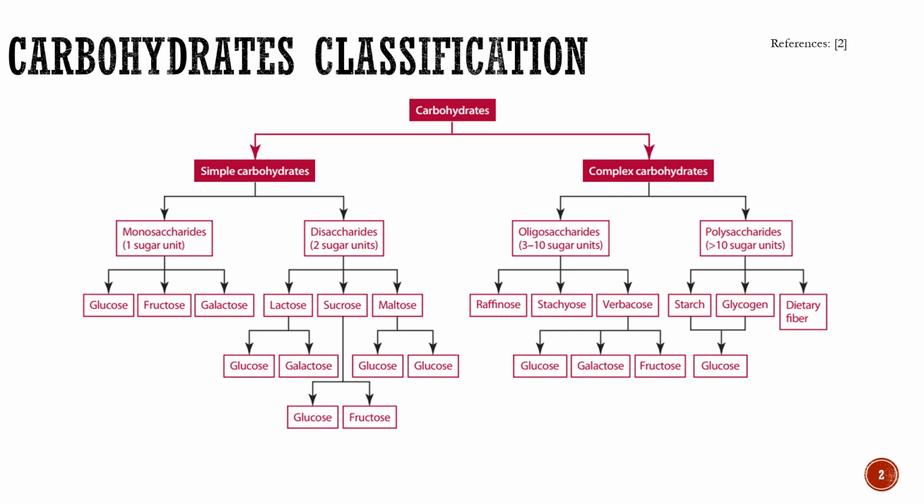The most common monosaccharides are glucose, fructose, and galactose. The most common disaccharides are lactose, sucrose, and maltose. Some oligosaccharides include raffinose, stachyose, or verbascose. Also, very common polysaccharides include starch, glycogen, or dietary fibers such as cellulose.